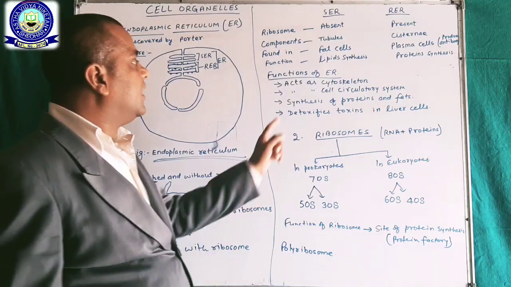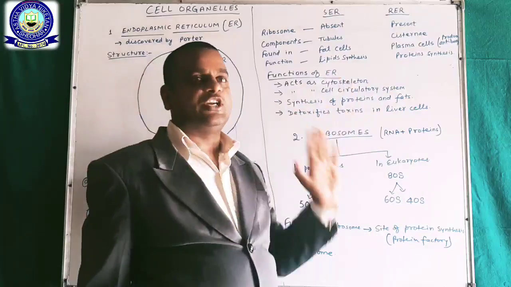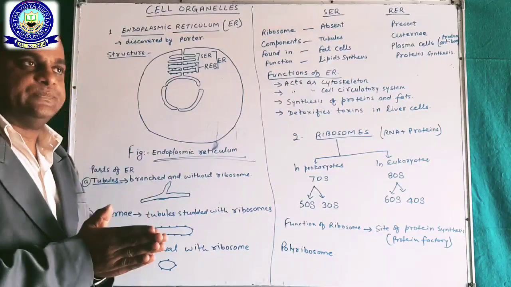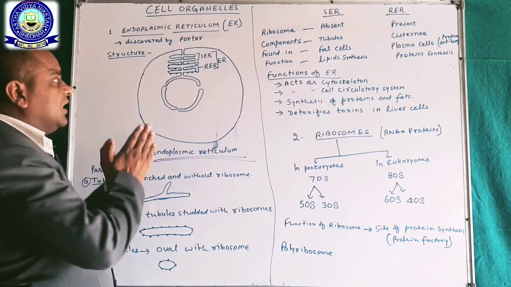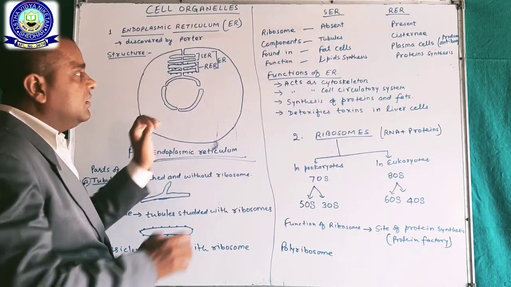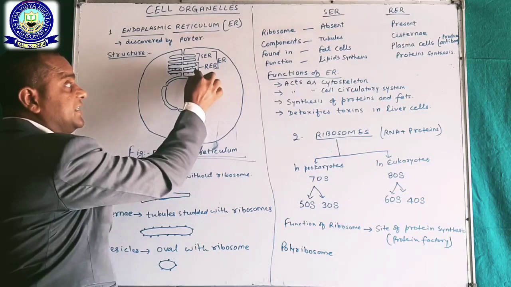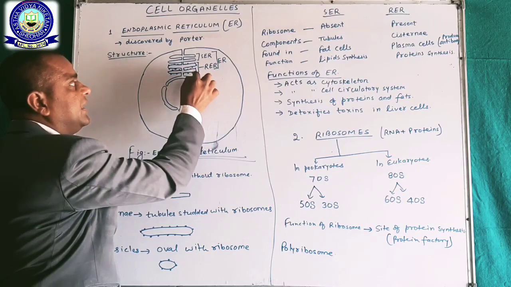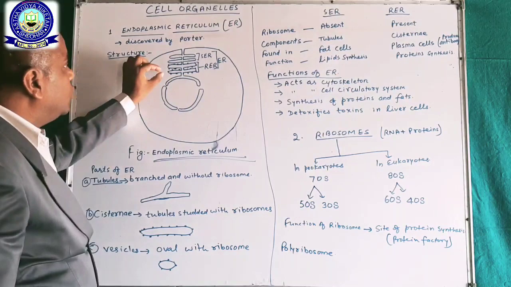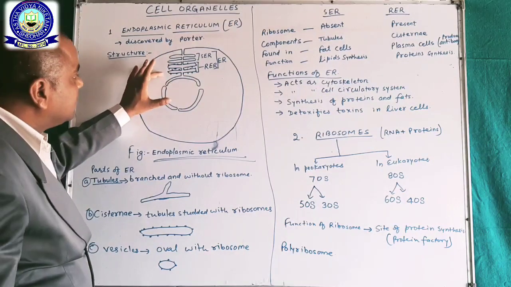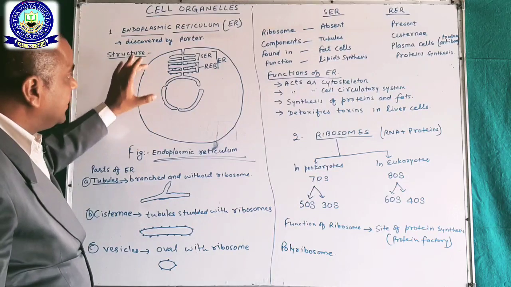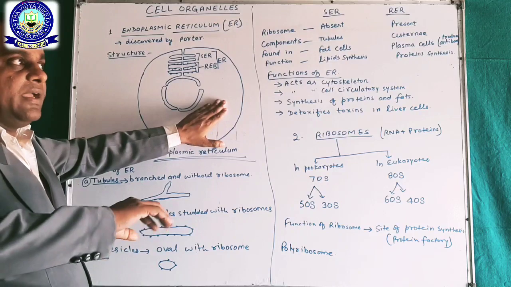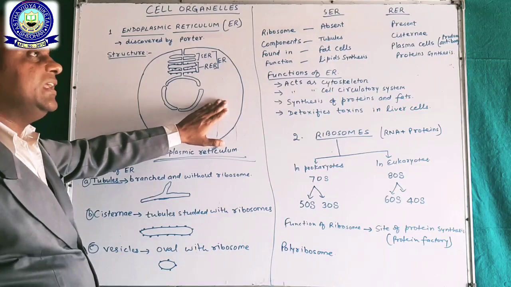Okay, cell circulatory system means whatever exchange is done inside the cell, that is a major role played by endoplasmic reticulum to circulate the particles and molecules inside cells from here and there.